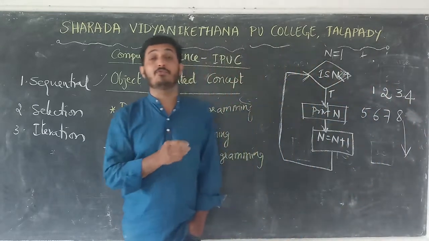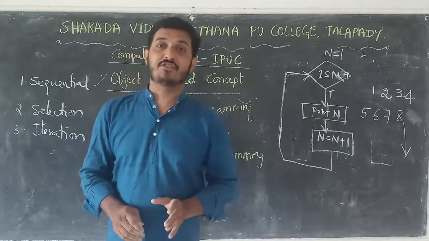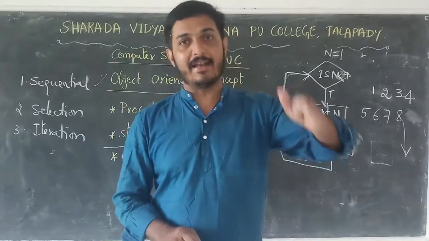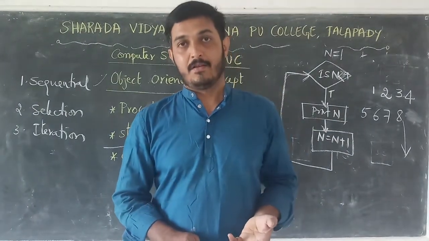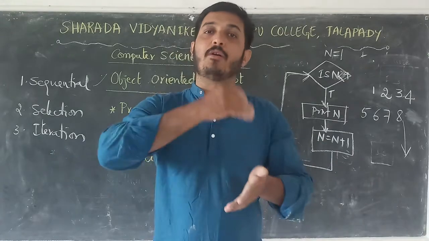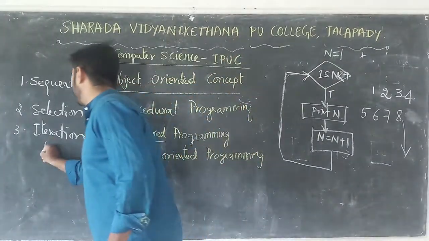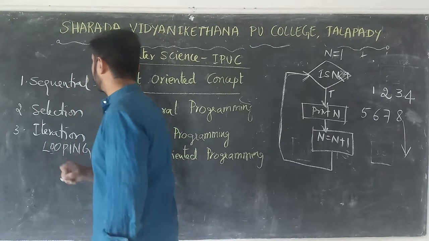Okay, these are about iteration. Iteration means there is some set of instructions and it executes the same set of instructions again and again until the given condition becomes false. If it is false, it will come out of the loop. So iteration is also called as looping, and it is very important.